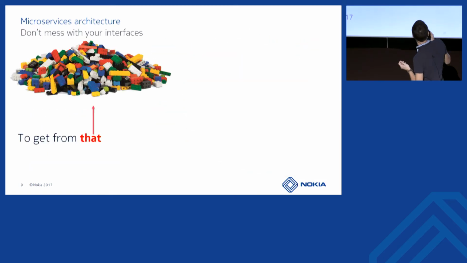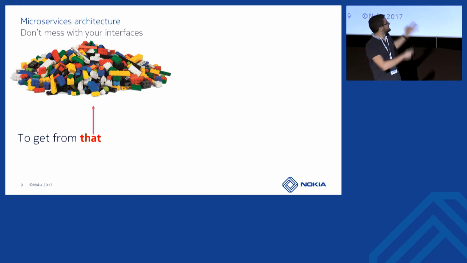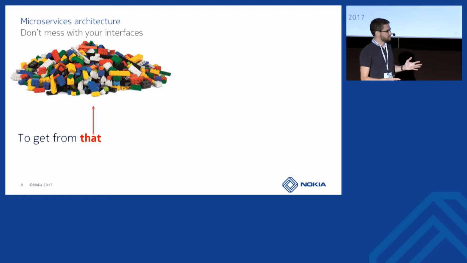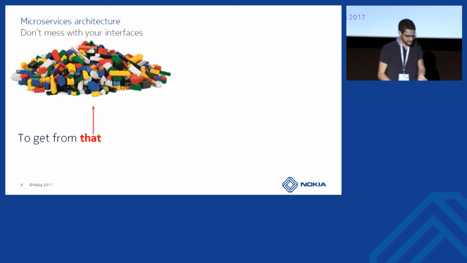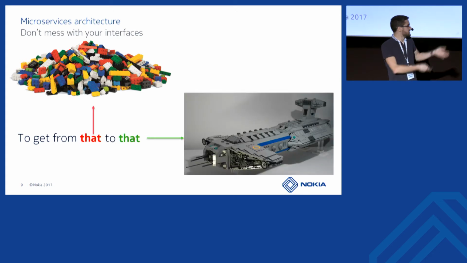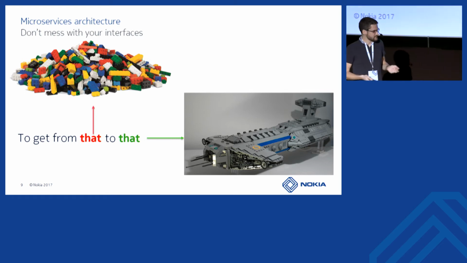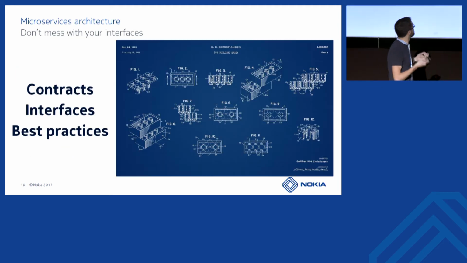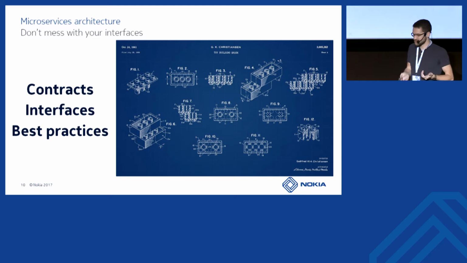So you have your microservices, this big pile of Lego bricks, and you want to make them work together and build something with it, like this indestructible space warship. If you want to do that, you need to have contracts, interfaces, and best practices.